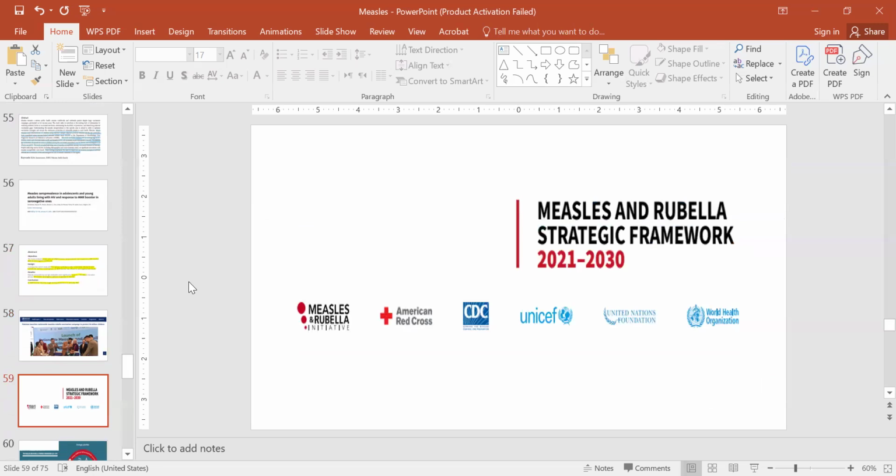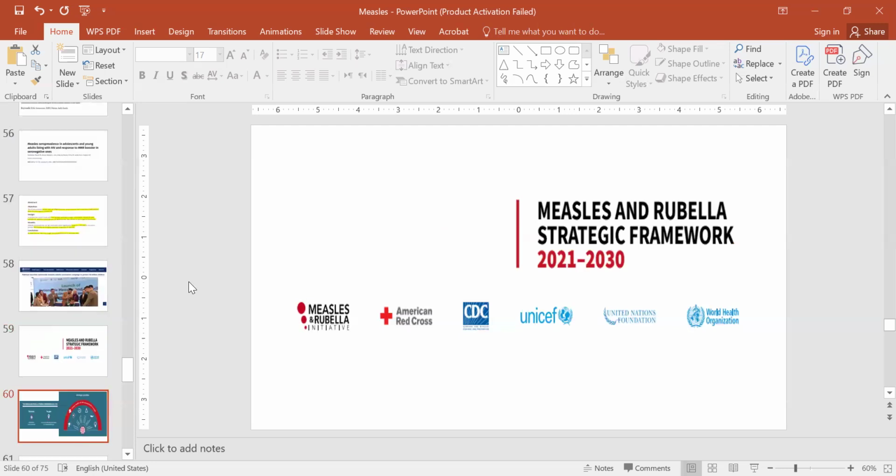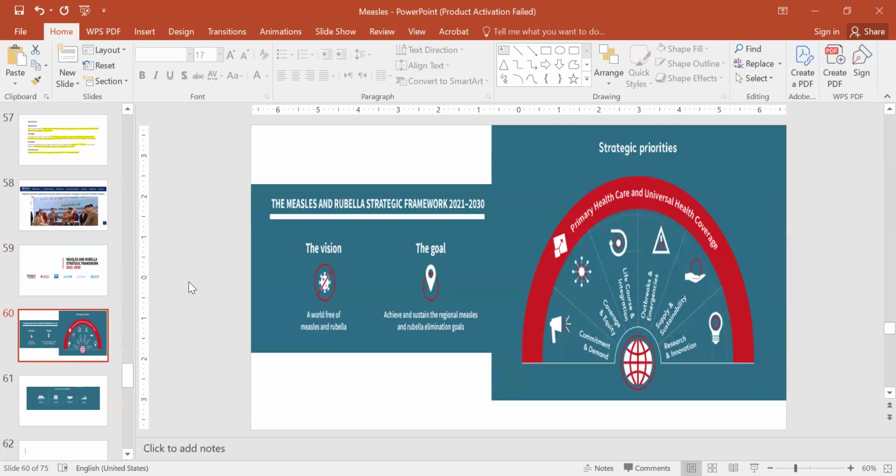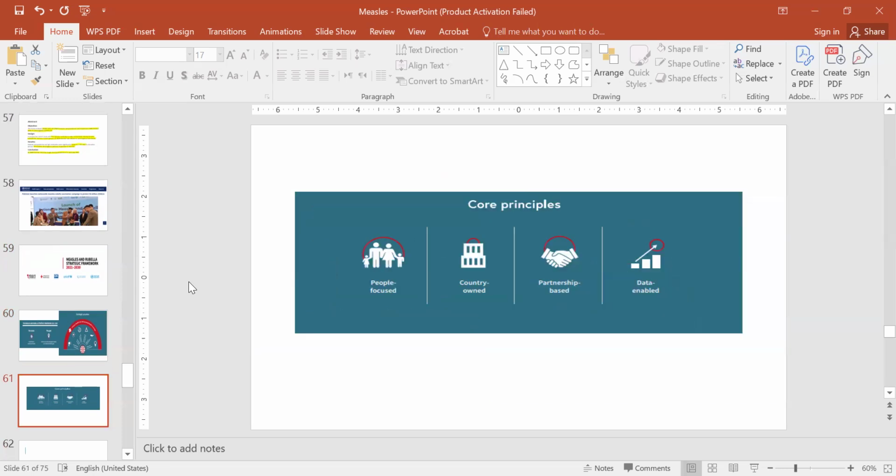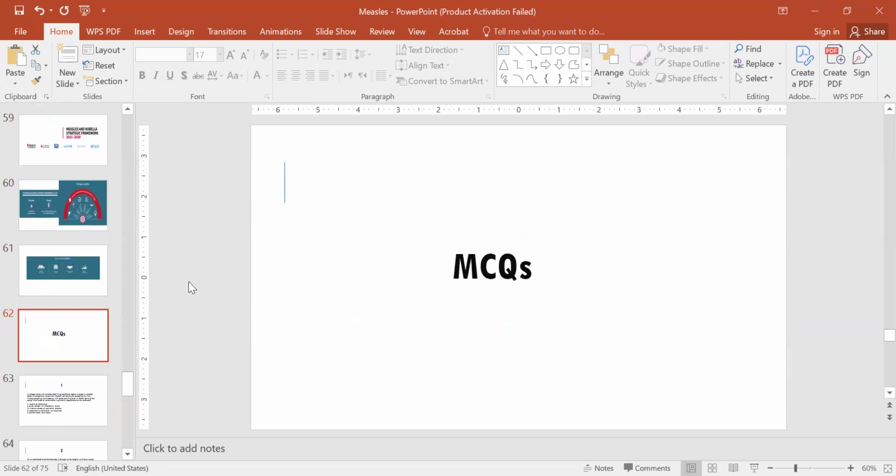Measles and Rubella Strategic Framework for 2021 to 2030, in collaboration with Measles and Rubella Initiative, American Red Cross, CDC, UNICEF, United Nations Foundation, and WHO. So their strategic priority is to strengthen primary health care and universal health coverage. And the vision is a world free of measles and rubella. The core principles are that the plan will be people focused, country owned, partnership based, and data enabled.